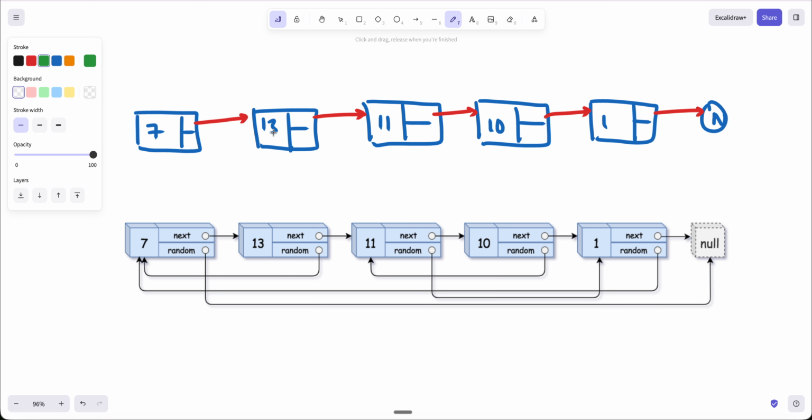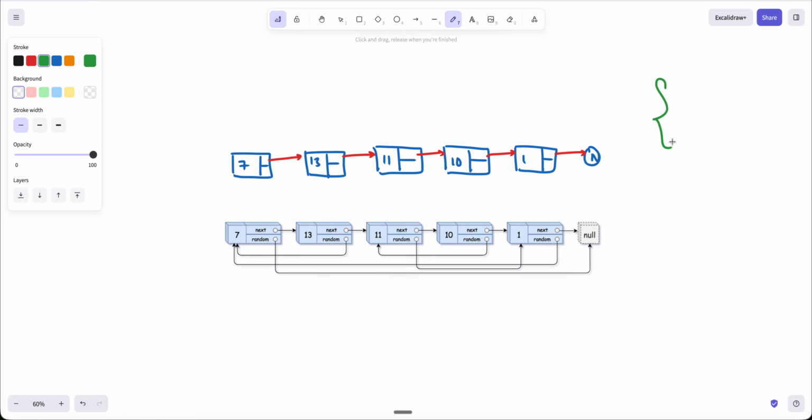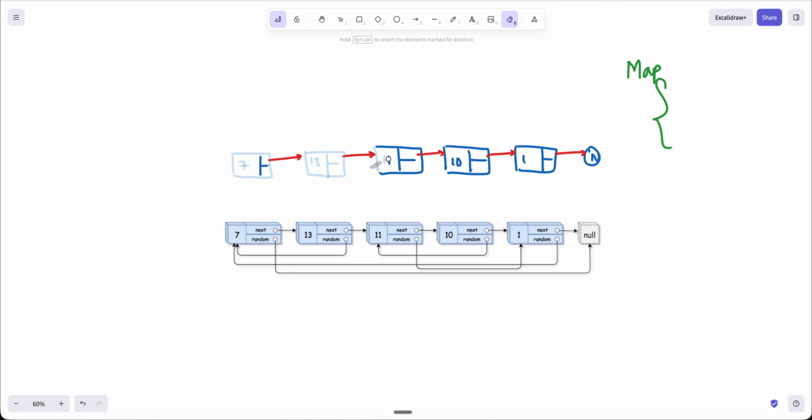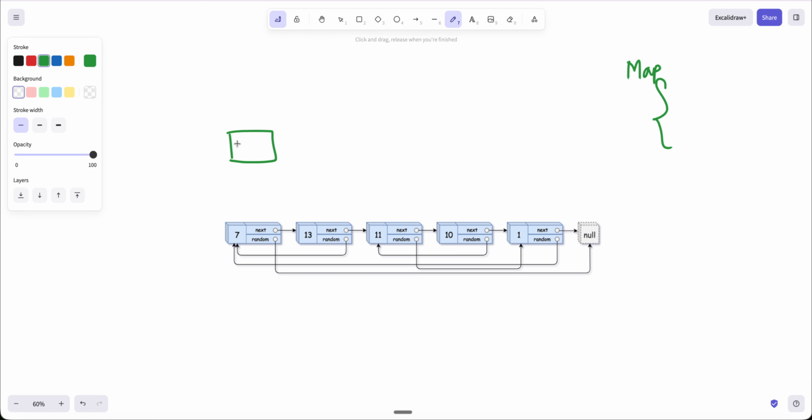For this we will actually create a hash map. I will start with the first node and insert it, with the map holding original and copy.